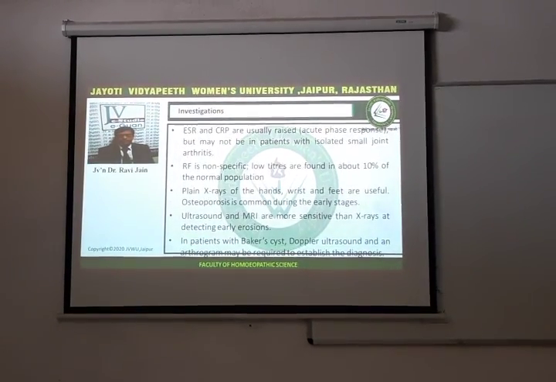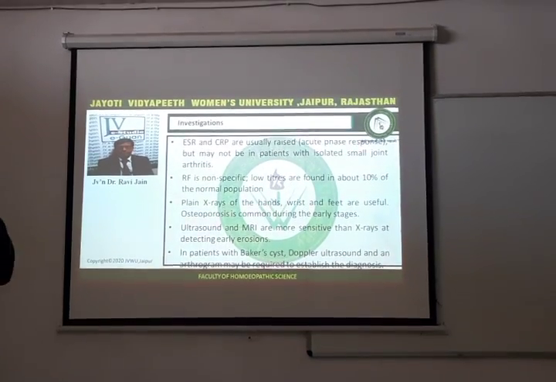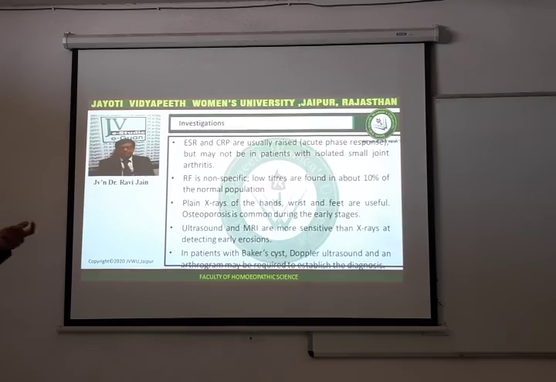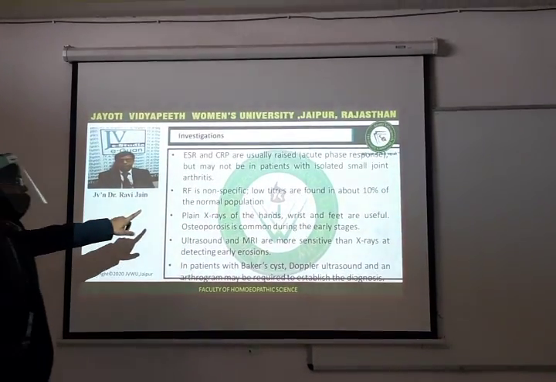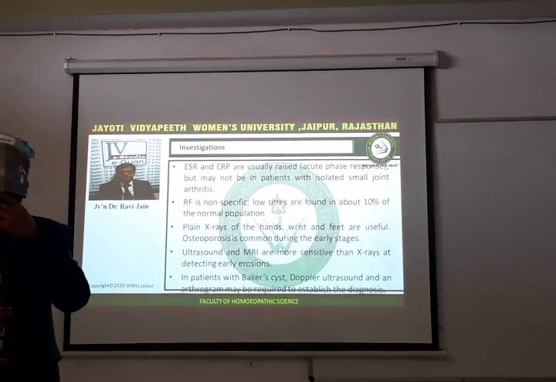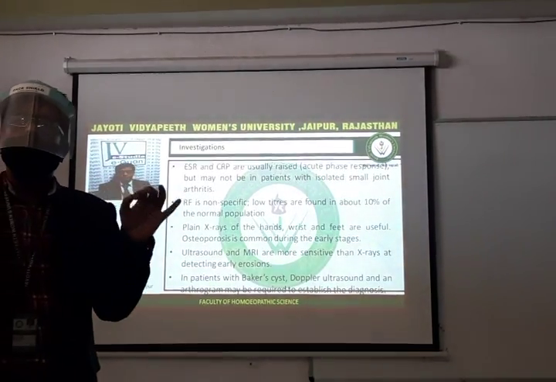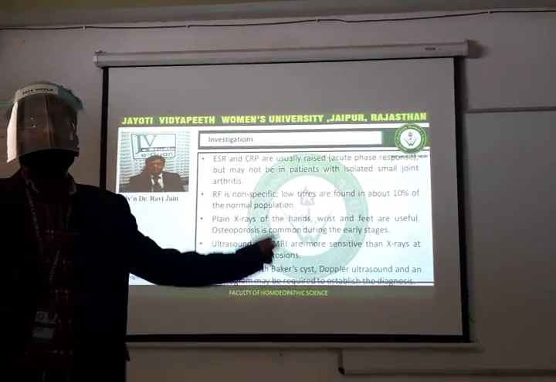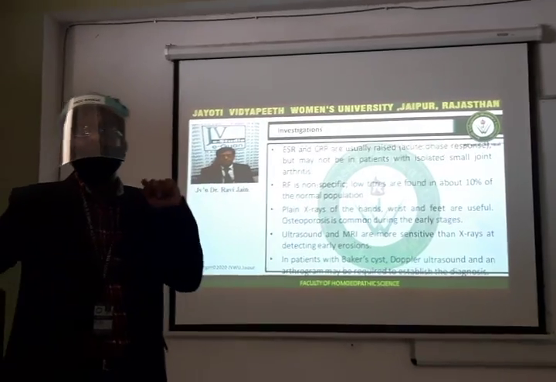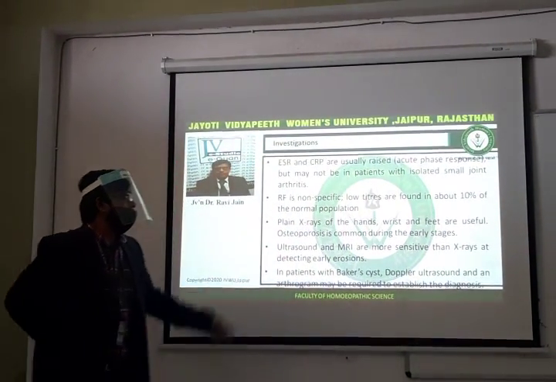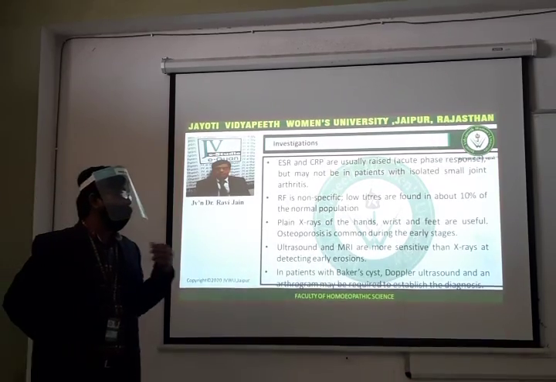Now, these are basic investigations, some of which you already know. We have ESR and CRP, which denote inflammation. Next we have rheumatoid factor, which is non-specific. Low titers are also found in 10% of the normal population. So as I told you, if a patient is coming rheumatoid factor positive, you cannot jump to the diagnosis of rheumatoid arthritis, because this test is also positive in 10% of normal individuals who are not having any problem.